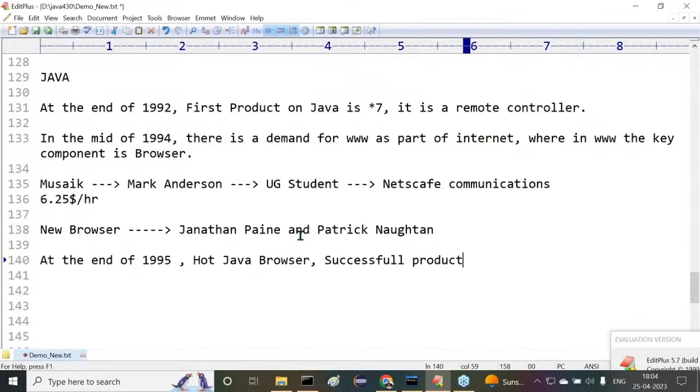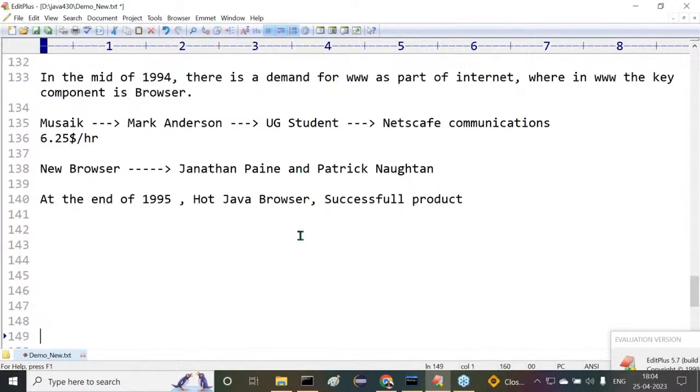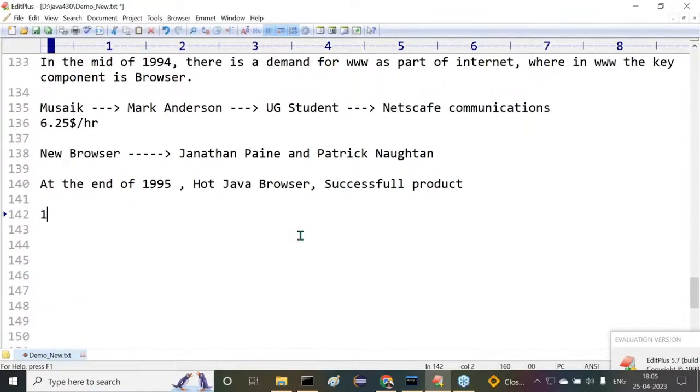Then immediately people are sending requests to Sun Microsystems: why don't you release the Java programming language to the outside market? Can you please provide the Java programming language to the outside market? Then Sun Microsystems decided to provide the Java programming language to the outside market. To release it, they set the date: 1996, January 23rd. On this particular date, they released the first version of Java to the market, with the name JDK 1.0 version.